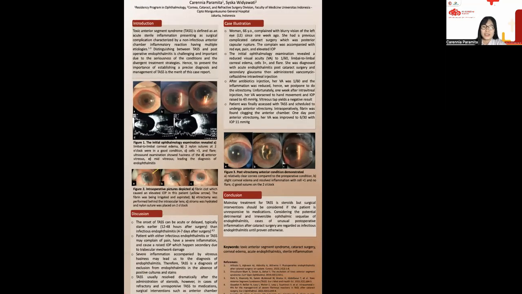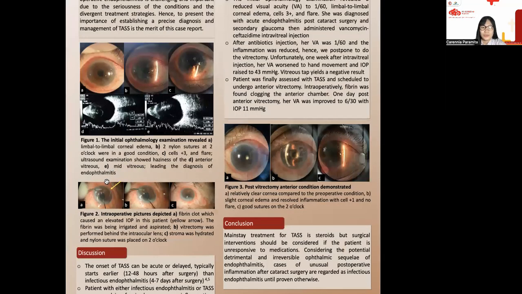Intraoperatively, as seen here in Figure 2, we found fibrin clogging the anterior chamber. And 1 day post-anterior vitrectomy, her visual acuity was improved to 6/30 with IOP returned to normal, which was 11